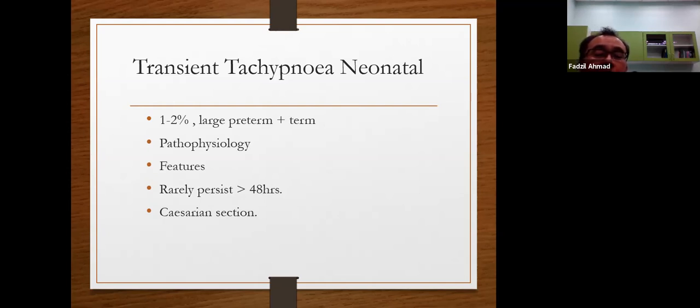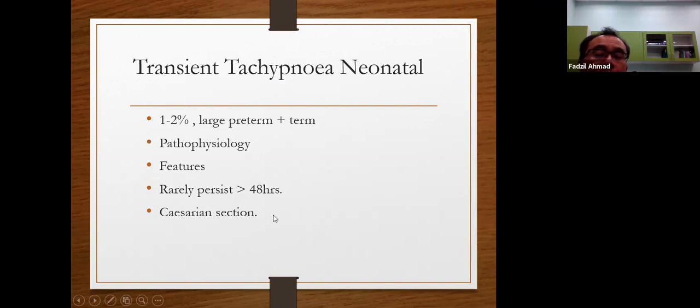So the features are that they have respiratory distress. I mean they have tachypnea, grunting, nasal flare, intercostal and subcostal recession. When you auscultate, there is crepitation. But it is a physiological process. I mean the body is still ongoing, trying to absorb the extra fluid, and it usually rarely persists more than 40